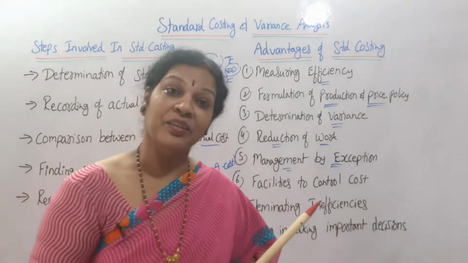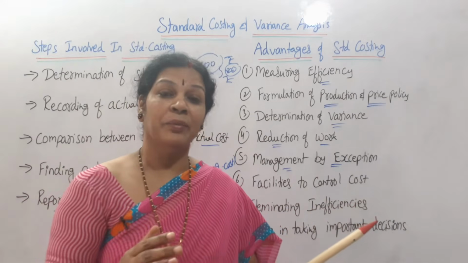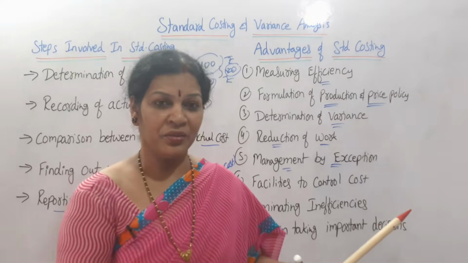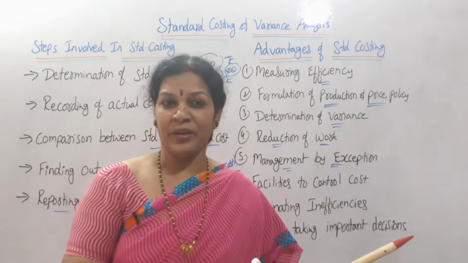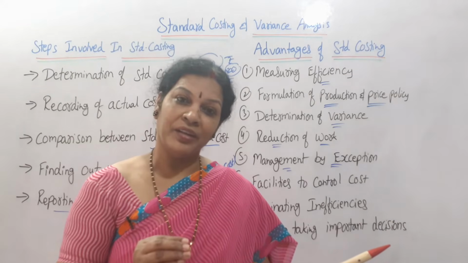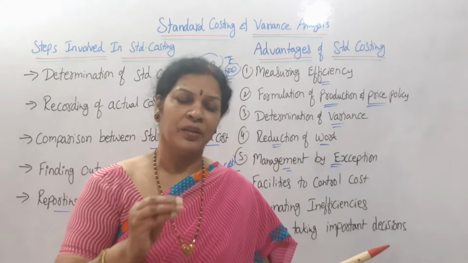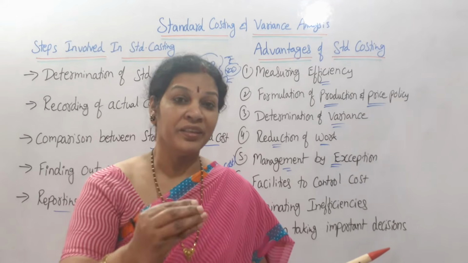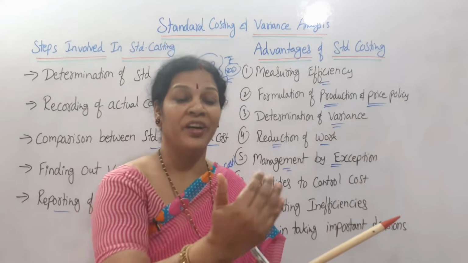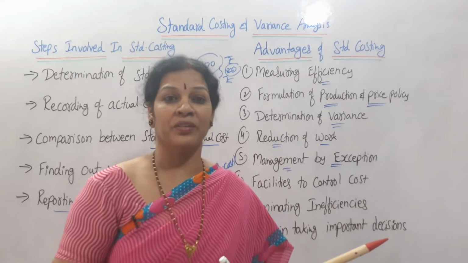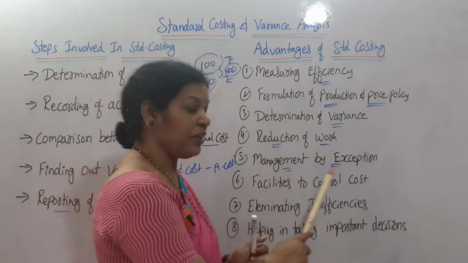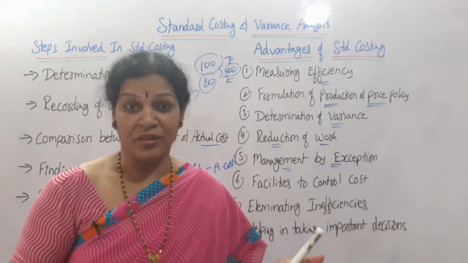Management can handle the organization easily, happily, because through the standard costing, they'll come to know what is the standard cost, what is the actual cost, and why we are getting that kind of difference. And they'll come to know all kinds of loopholes, drawbacks, and what they can do. Future forecasting, they'll be finding it. The vision of the organization, they'll be knowing through the standard costing. That is why we can say management by exception. They'll be getting a lot of benefits.